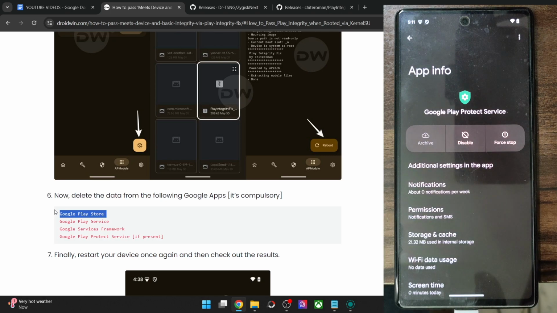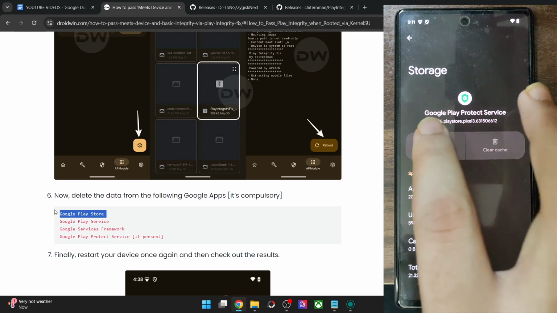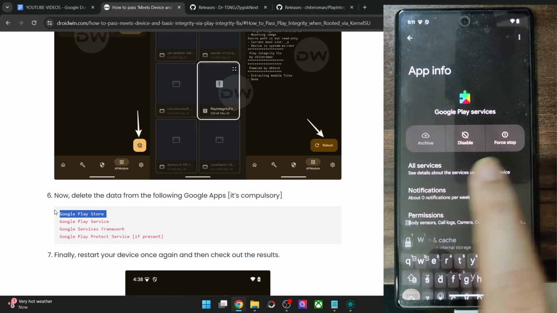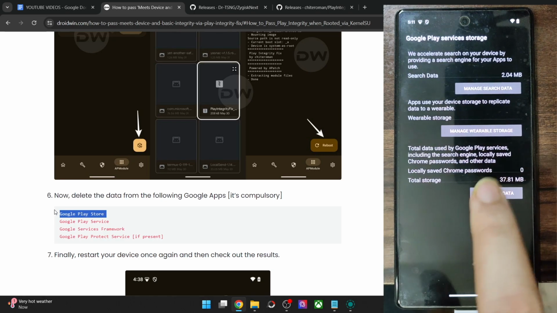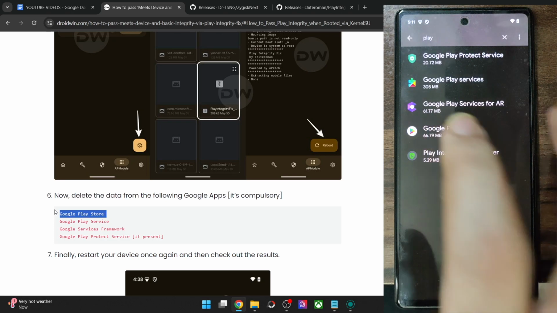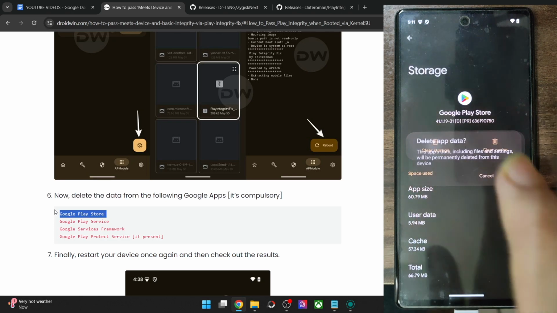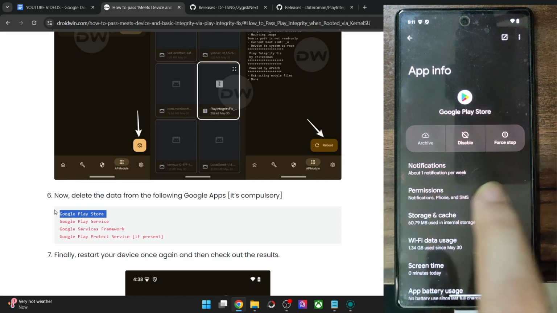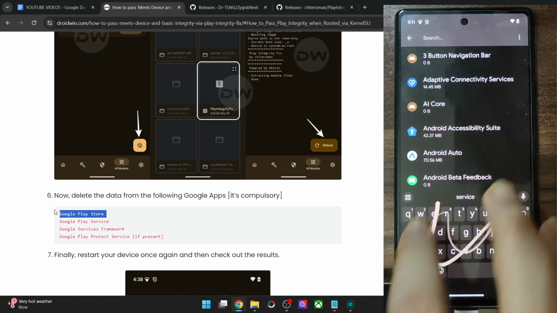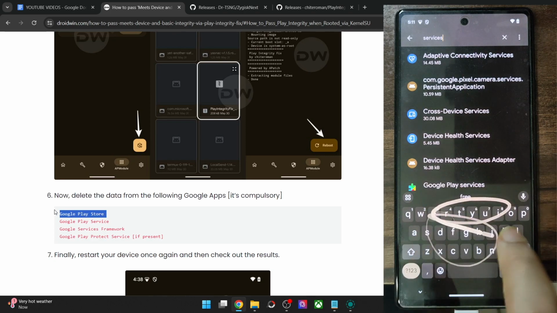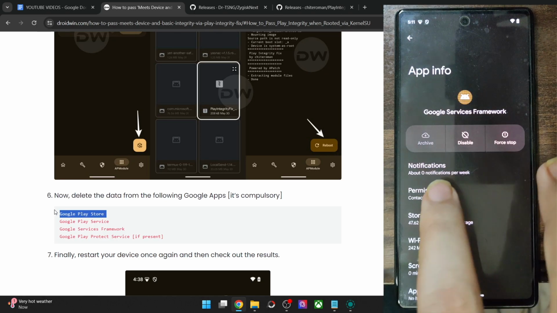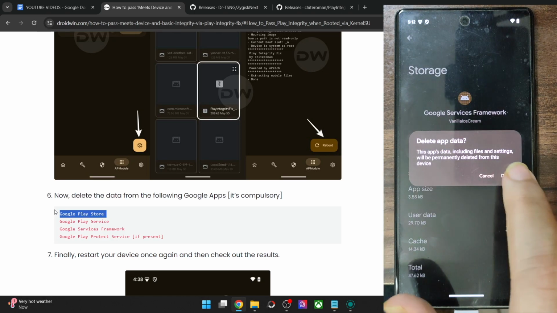Google Play Protect service. This app might not be there on some phones. If it's not there on your phone, then simply skip it. Then it's the Google Play services. Let me remove the data of that app as well. After that we have the Google Play Store, storage and cache, clear storage, delete, and finally it's the Services Framework app. Let me search for that as well, Services Framework. Just a minute. This is the app, storage and cache, clear storage, delete.